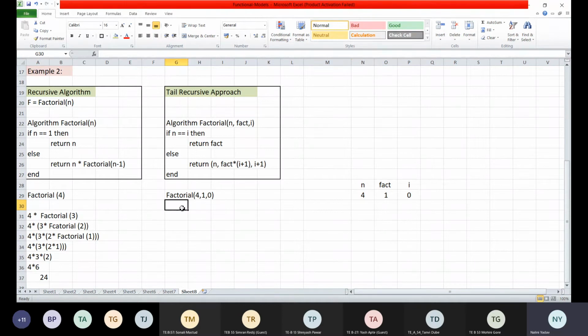So, is n equal to i? No, n is currently not equal to i. So where will I go? I will go to return n into fact, comma i plus 1, right? So what am I returning here? What I am doing here is calling factorial with the new values. Correct. So what am I returning? Return here.